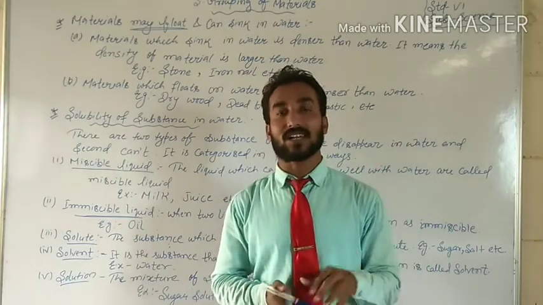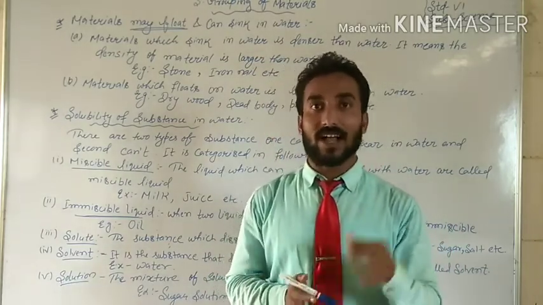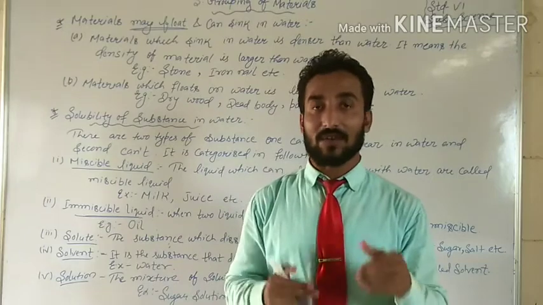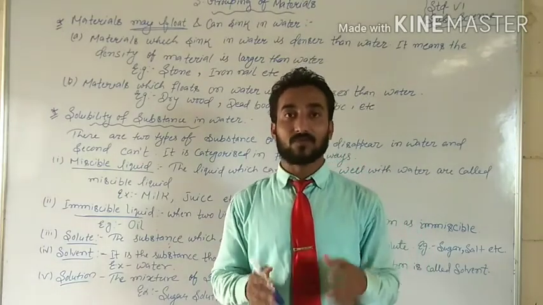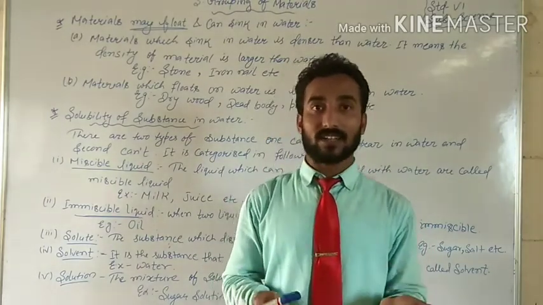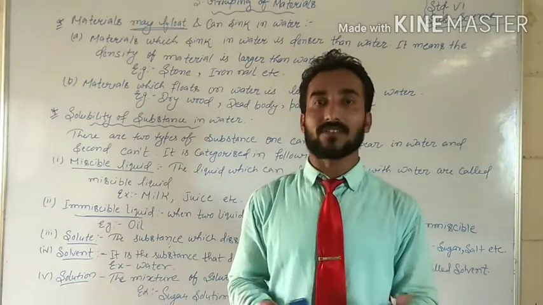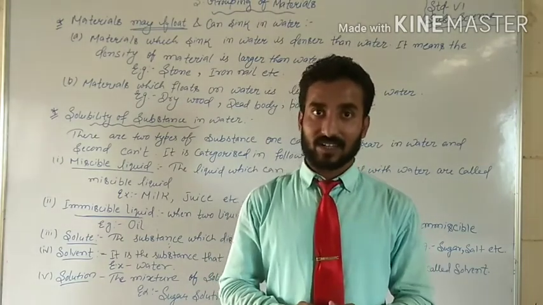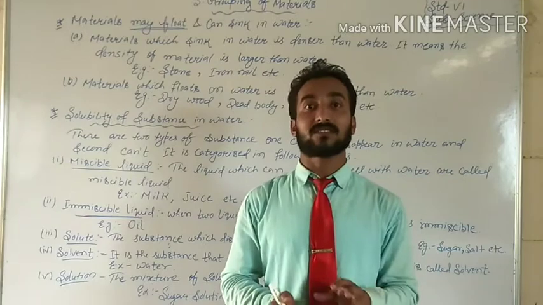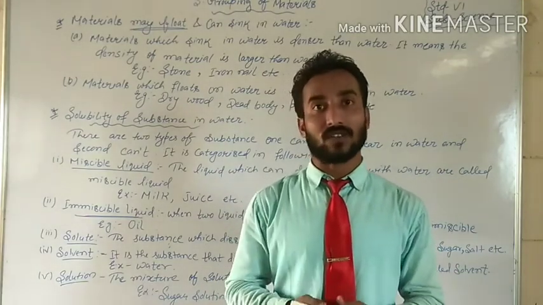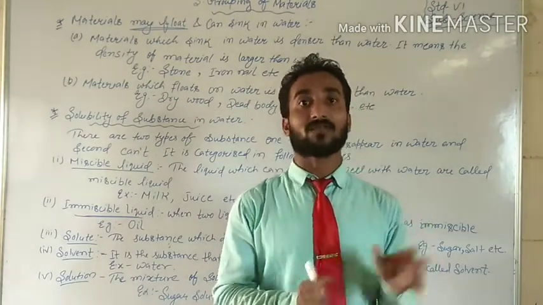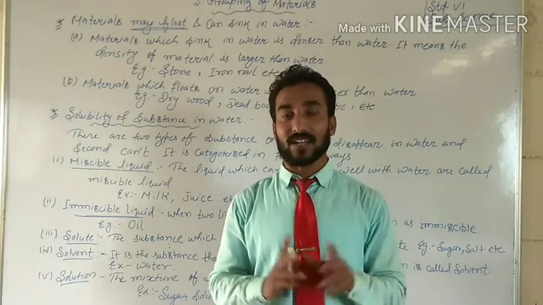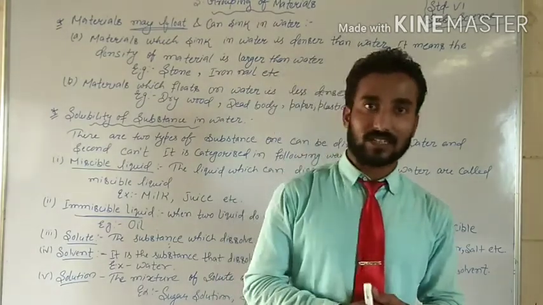As we saw in the last Sunday activity class, where I showed you how to float a needle on the surface of water. Ordinarily a needle cannot float on the surface of water, but in spite of that it was floating at that time, which I showed you through the activity.